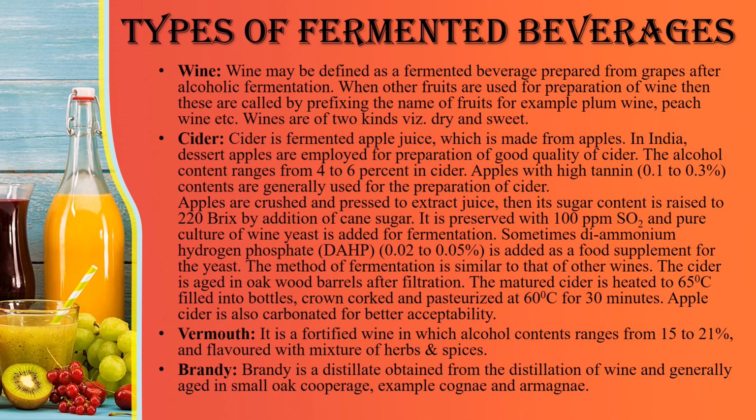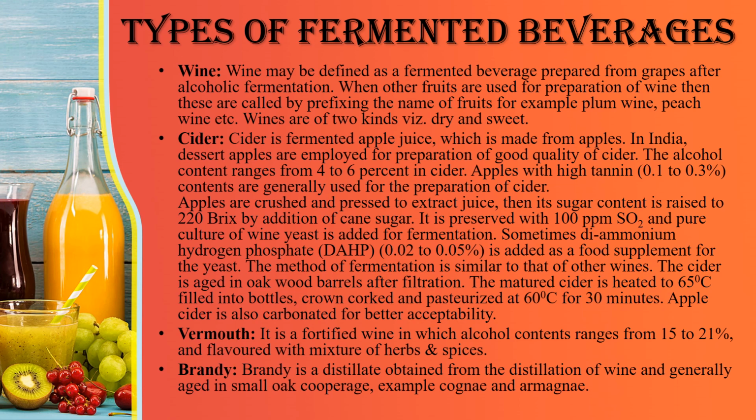Second is cider. Cider is fermented apple juice, which is made from apples. In India, dessert apples are employed for preparation of good quality cider. The alcohol content ranges from 4 to 6% in cider. Apples with higher tannin content, 0.1 to 0.3%, are generally used for the preparation of cider. Apples are crushed and pressed to extract juice. Then its sugar content is raised to 22 brix by addition of cane sugar.